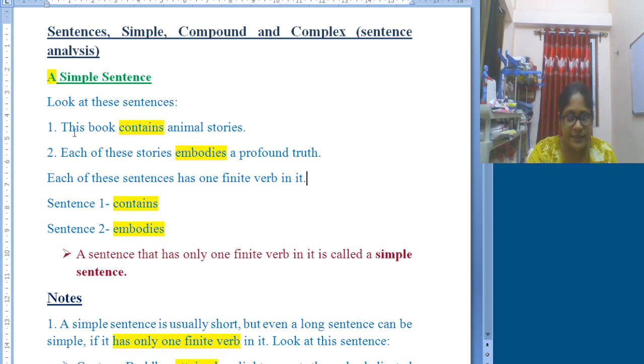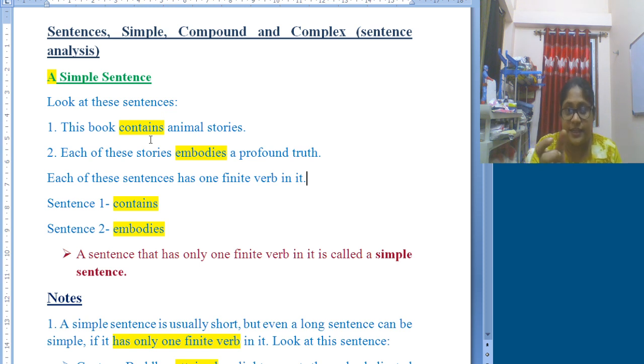Just look at these sentences. The first sentence says, this book contains animal stories. For the second sentence, each of these stories embodies a profound truth. Now see the first sentence, this book contains animal stories. Contains is the finite verb of the sentence.